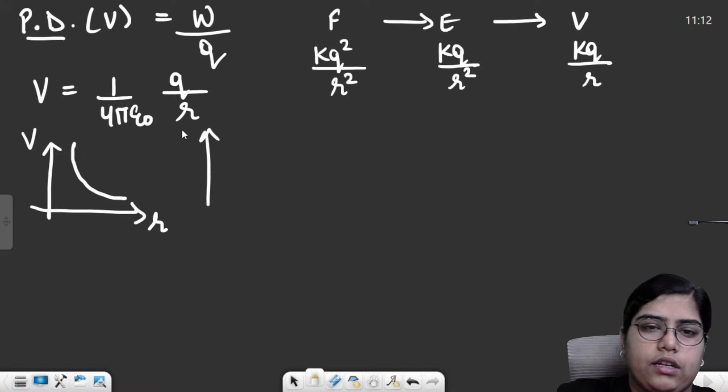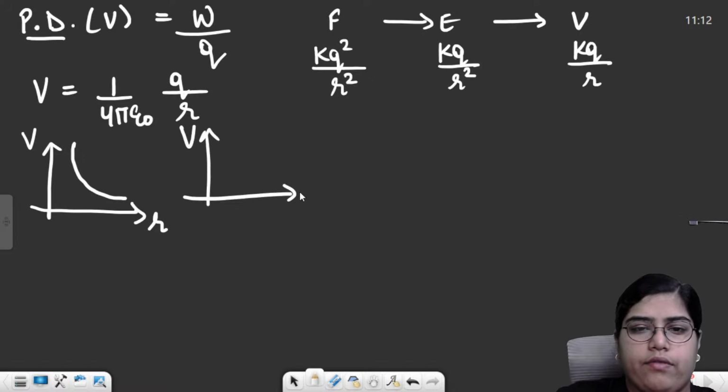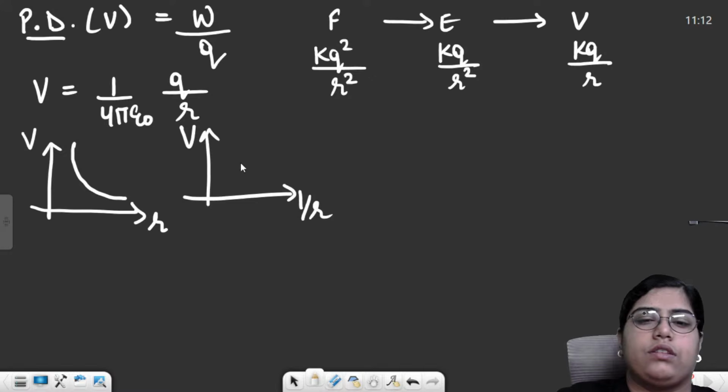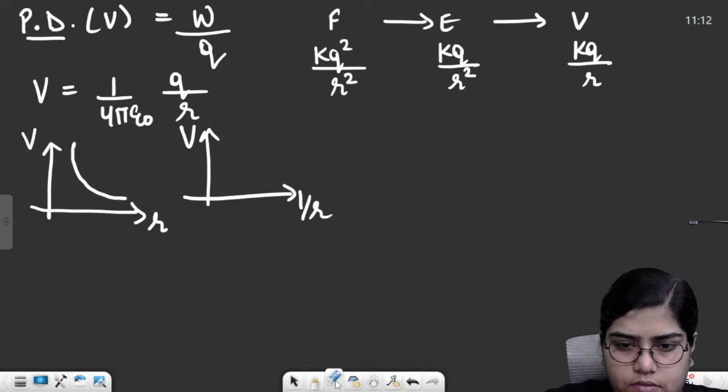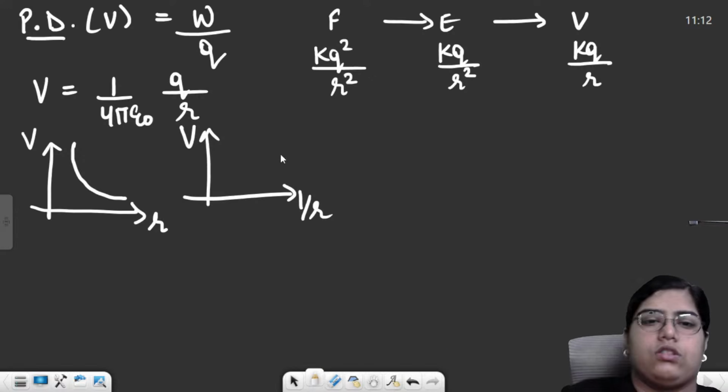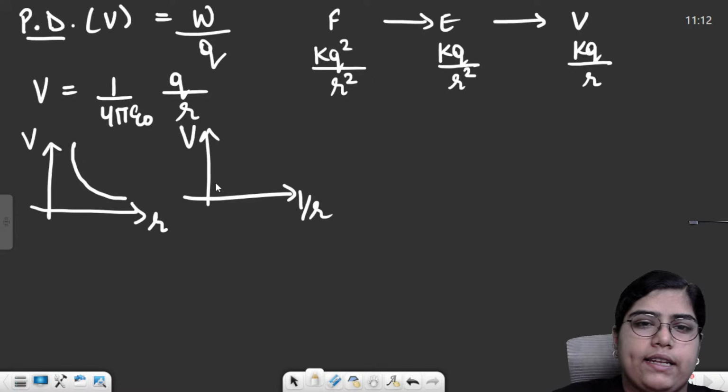And then V versus 1 upon r, both these things are directly proportional, so this will be a simple straight line.